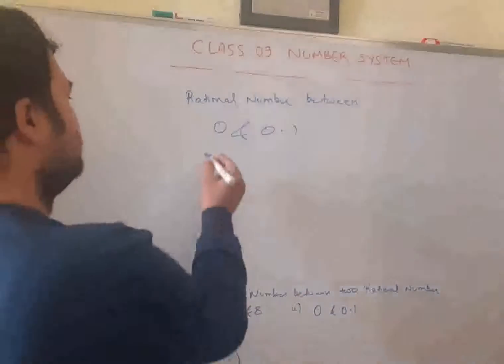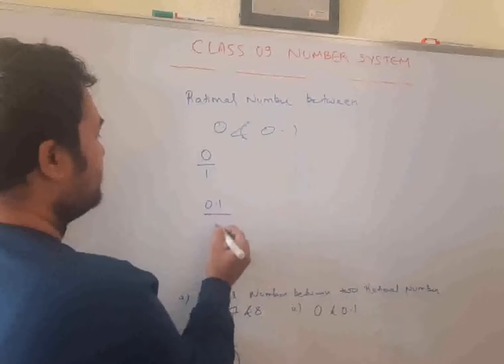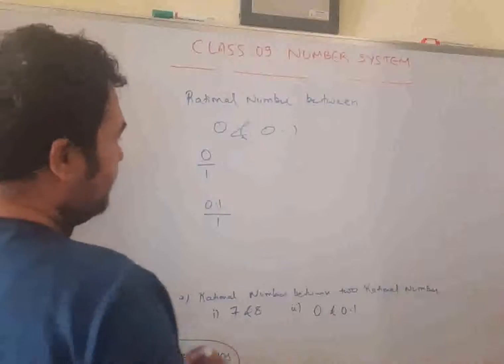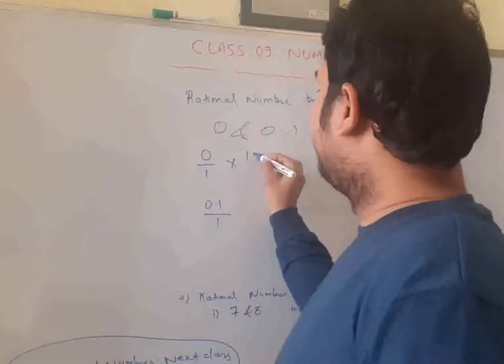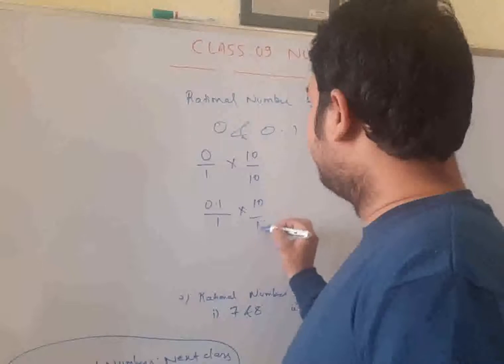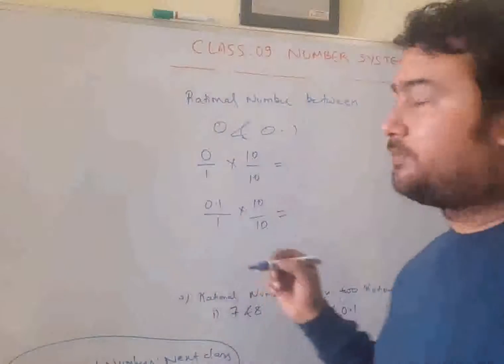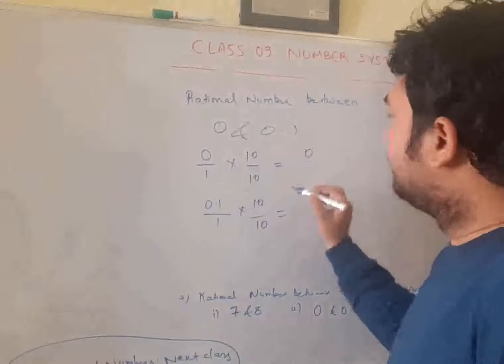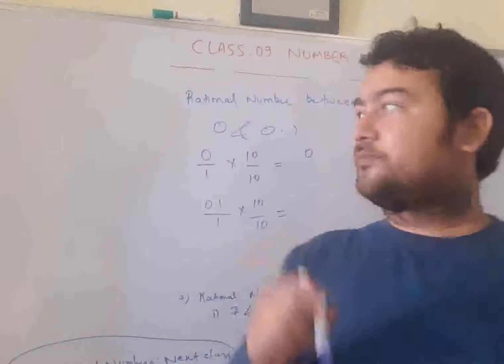What do we do? 0 is 0 by 1, 0.1 is 0.1 by 1. We have to equalize the denominator. If we multiply by 10 in numerator and denominator in both these numbers, there is no change, as you have already seen in the last example. 0 will remain 0 because any number multiplied by 0 becomes 0.